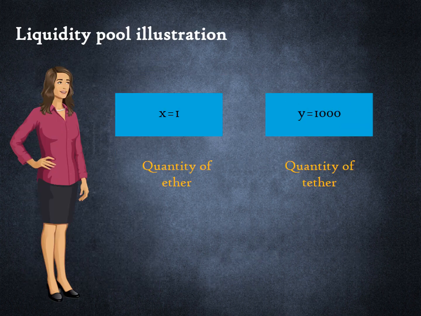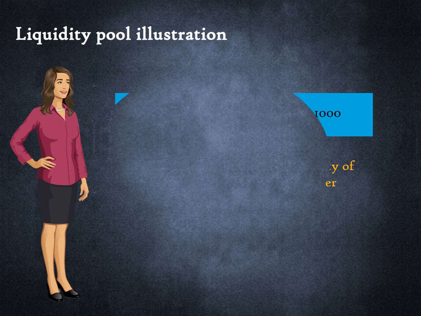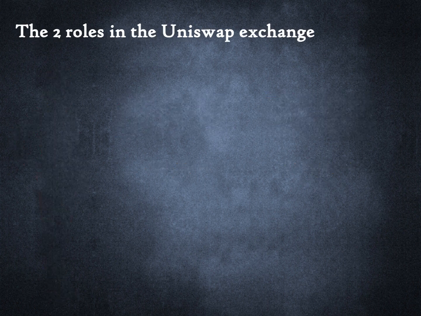Alice holds both Tether and Ether in her portfolio. In this scenario, Alice is the first and only contributor to a Tether-Ether pair liquidity pool. For the time being, let us assume that Ether and Tether are not listed on any other exchange in the world. Alice starts the pool with 1 Ether and 1,000 Tether tokens. In Ethereum, this means that she transfers ownership of these tokens from her Ethereum address to the liquidity pool smart contract address.